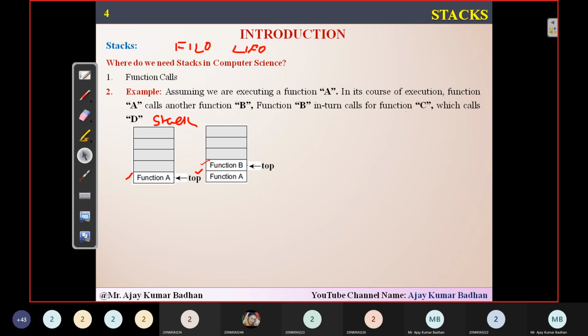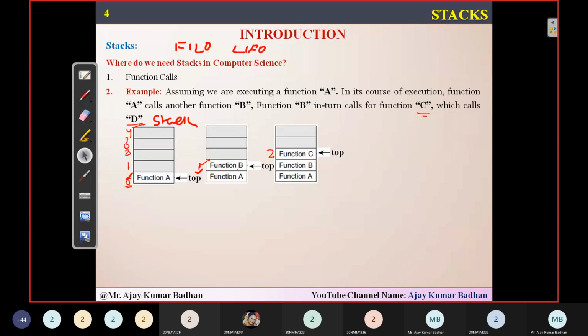Why? Now function C is actually getting executed. Now function C has called another function called D, meaning now we are executing the statements present in function D. Then what about function C now? Function C has to be stored on the stack, and you can see the top is increasing. Have you seen this? Initially top was at 0, with index 0, 1, 2, 3, 4. Later on, when another function came, top was incremented to 1. Now top is at location 2 here. Okay, I think you people are getting it.